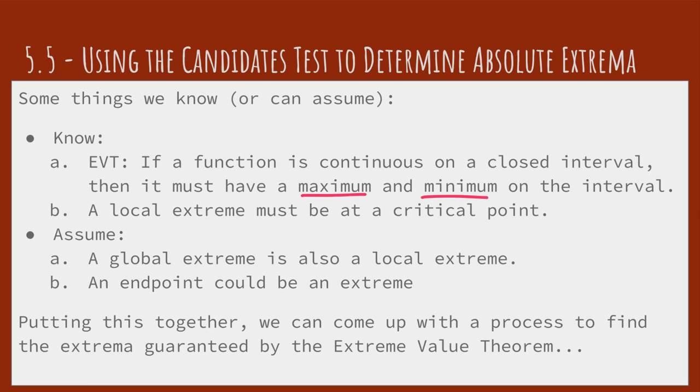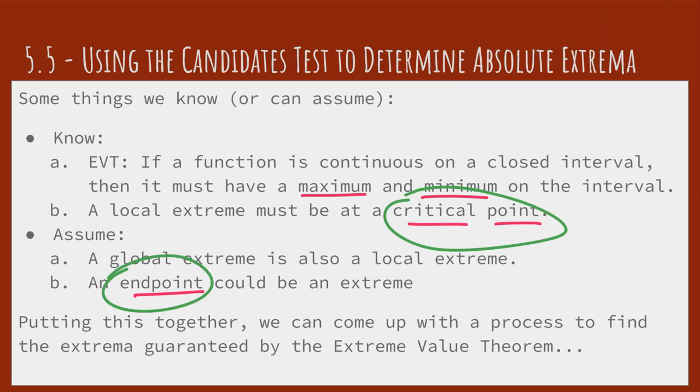So if they're local extrema, we know they're going to have to be at critical points. And the other option then for our global extrema would be at the endpoints. So the only places that we could have a global maximum or a global minimum would either be at a critical point or at an endpoint. And based on that, we can find those extrema.